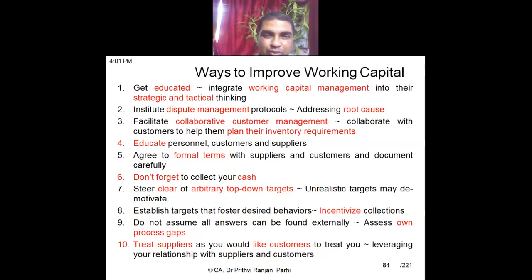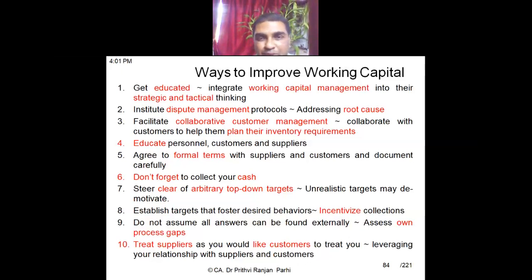Because we are planning our production as per the requirements of our customers. Without considering customers' requirements, we should not plan our production. We need to collaborate our working capital management with the needs of the customers. Educate our personnel, our own people, consumers, suppliers, everybody. They need to understand the cost of funds, how much money is blocked in this working capital, so that they will be more serious.